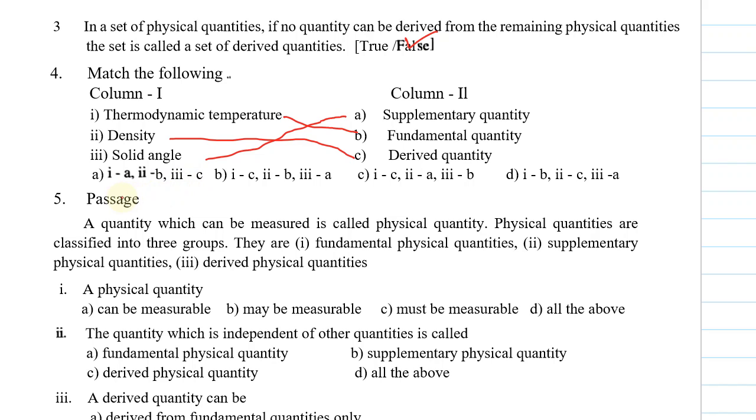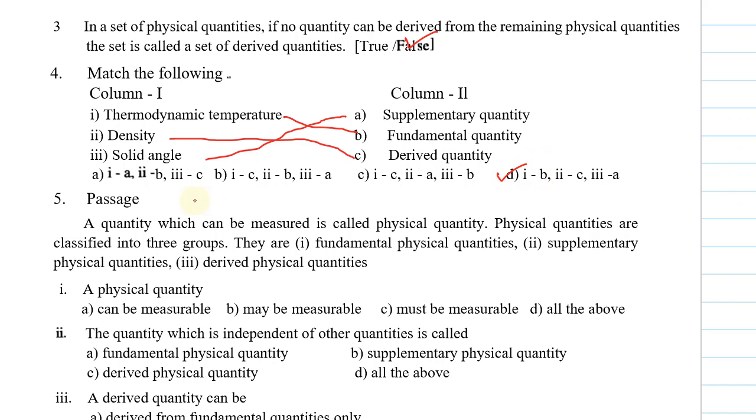Let's check. Option A, first one is A, so it is wrong. Option B, first one is C, even it is wrong. Option C, first one is C, it is wrong. Option D, first one B, second one C, third one A. So option D is correct for the fourth question.